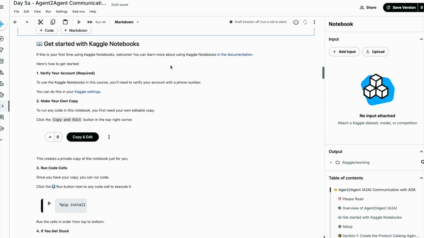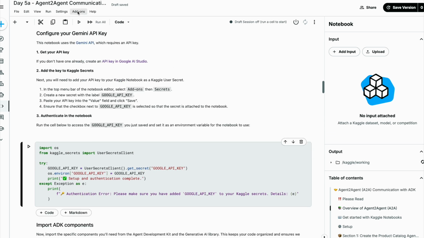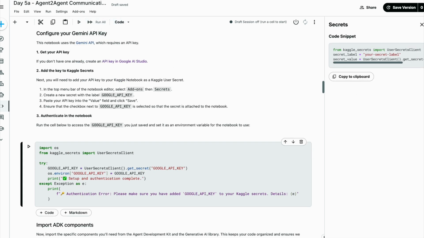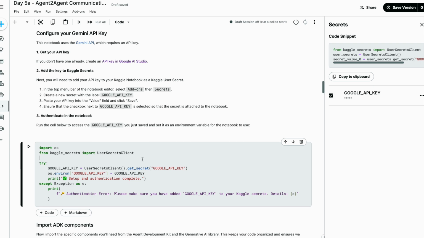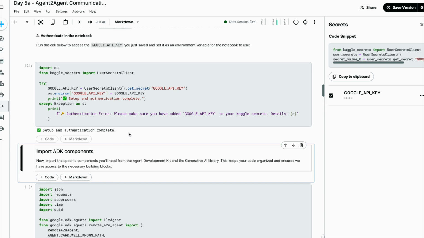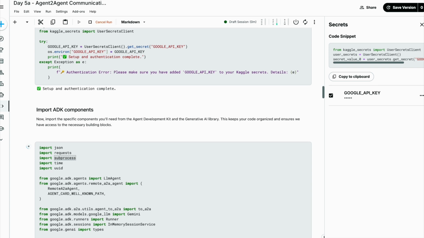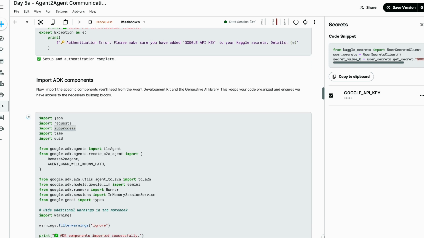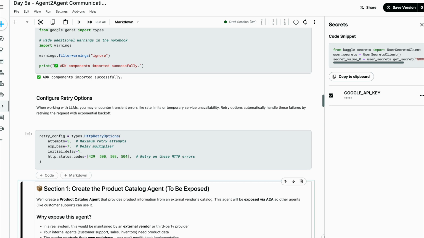To start off, the first thing here is the usual setup. We'll go to add-ons, secret key, add secret, select, and run this code. As you see, the setup and authentication are complete. We'll go to the next one. It basically imports the specific components we'll need from the ADK and the GenAI library. This is done successfully. Next step is to configure the retry option.